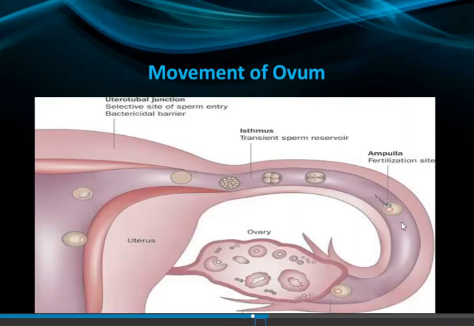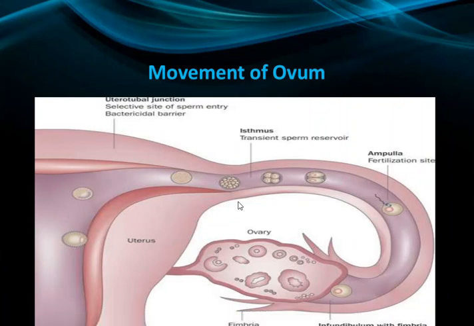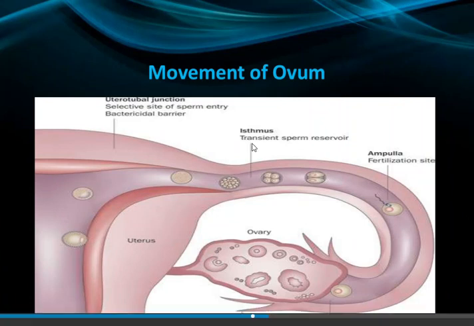Here you can see the ovaries, and the ovum that is released. Here the fertilization occurs. The sperm travel from the vagina to the fallopian tubes, and if fertilization has already taken place, you can see the division of the zygote starting, like 2, 4, 8, 16. The isthmus is a sperm reservoir, and through this junction the sperm enter.